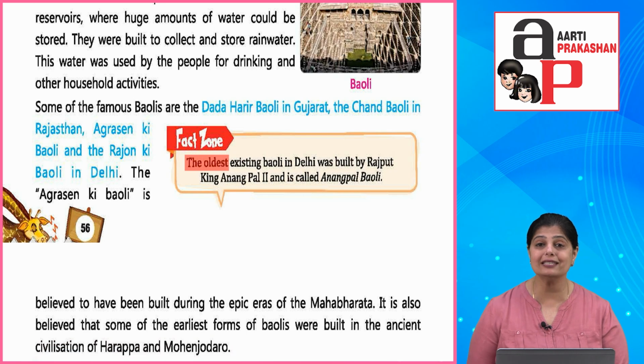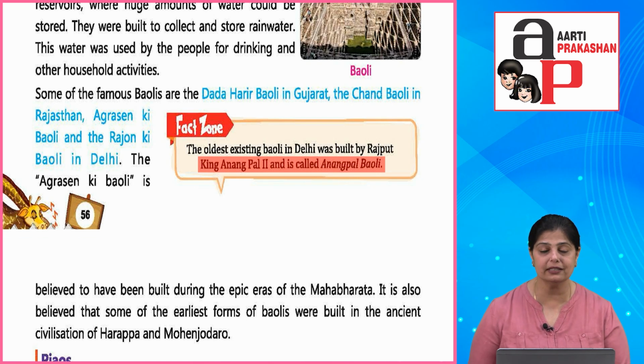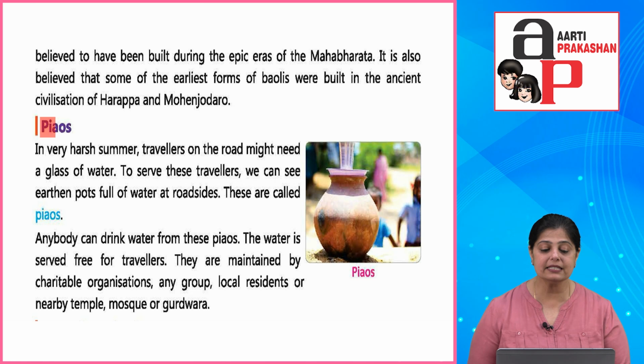Fact zone: the oldest existing Bauli in Delhi was built by Rajput king Anangpal II and is called Anangpal Bauli. Do find out more information about that and do read more about it, and if you get a chance to visit it, why not?